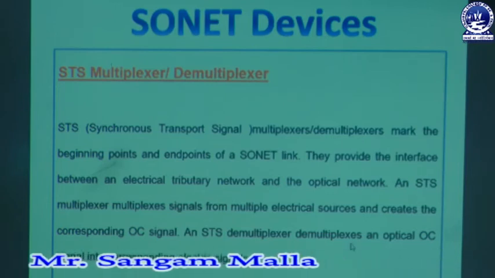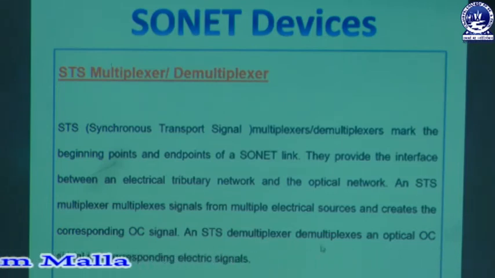Similarly, at the receiver side, the demultiplexer demultiplexes the OC signal received from the sender and converts it into electrical signals. So in this way the STS multiplexer and demultiplexer take their roles. On the sender side the multiplexer gets activated and on the receiver side the demultiplexer gets activated.